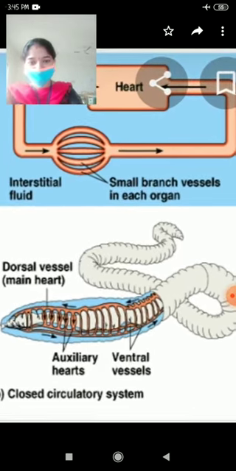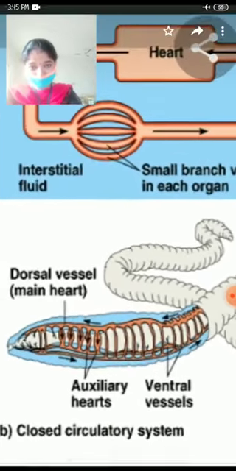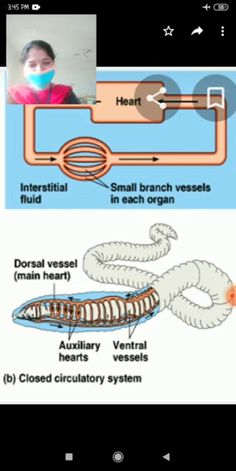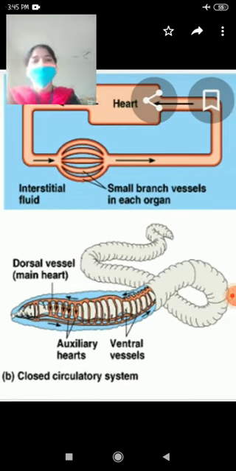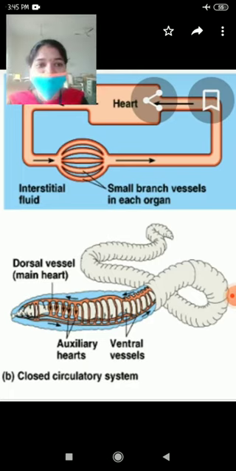In this slide we can see arteries and veins. In a closed circulatory system, blood is not free in body cavities. It is always confined to the blood vessels. Hence, we call it a closed circulatory system.